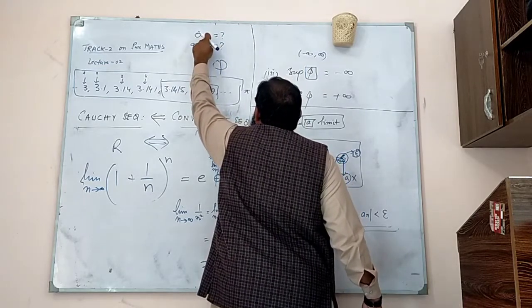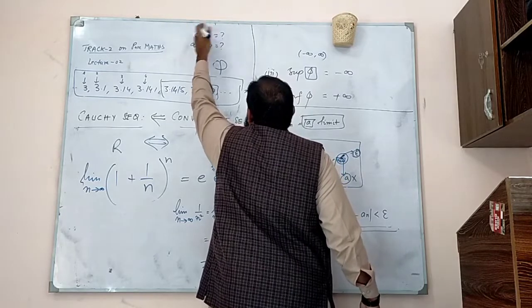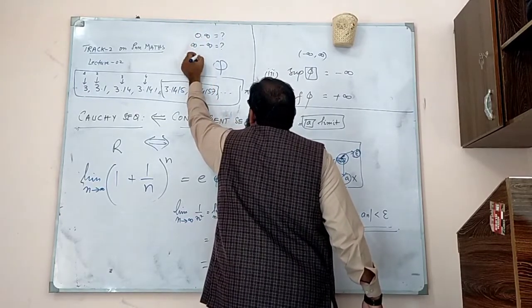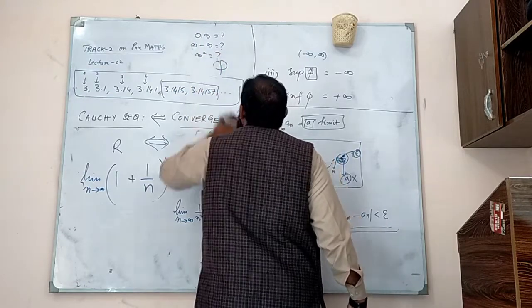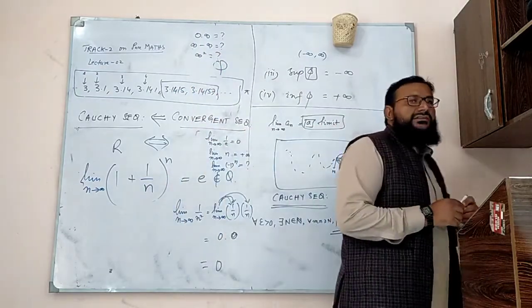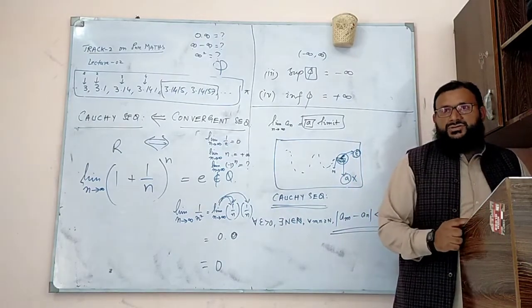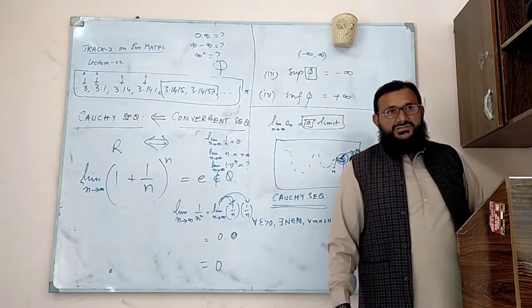0 times infinity, everyone else says it is 0, but it is not defined. Infinity minus infinity is not defined. Are these not indeterminate forms? These are indeterminate forms. These are not defined in the case of real analysis. But when it comes to measure theory, we define these things by certain notions.